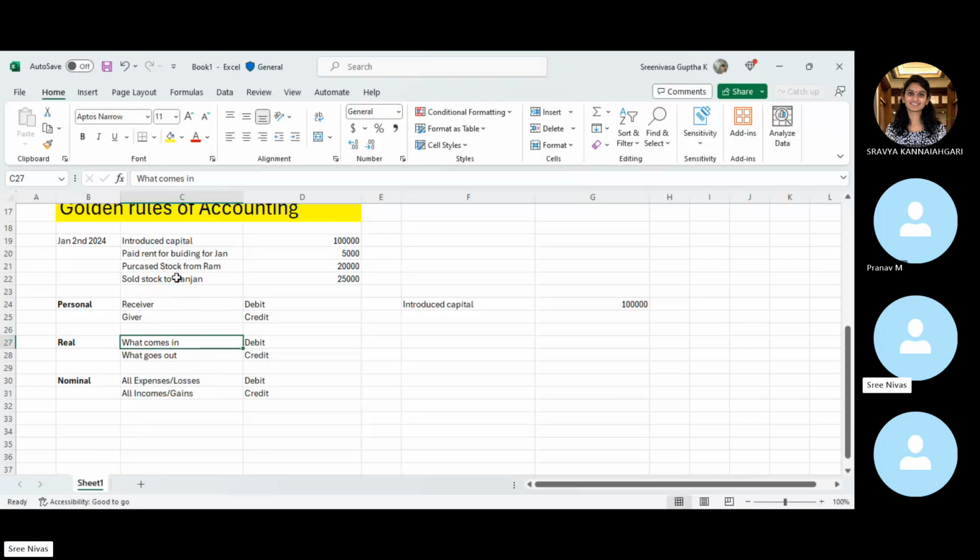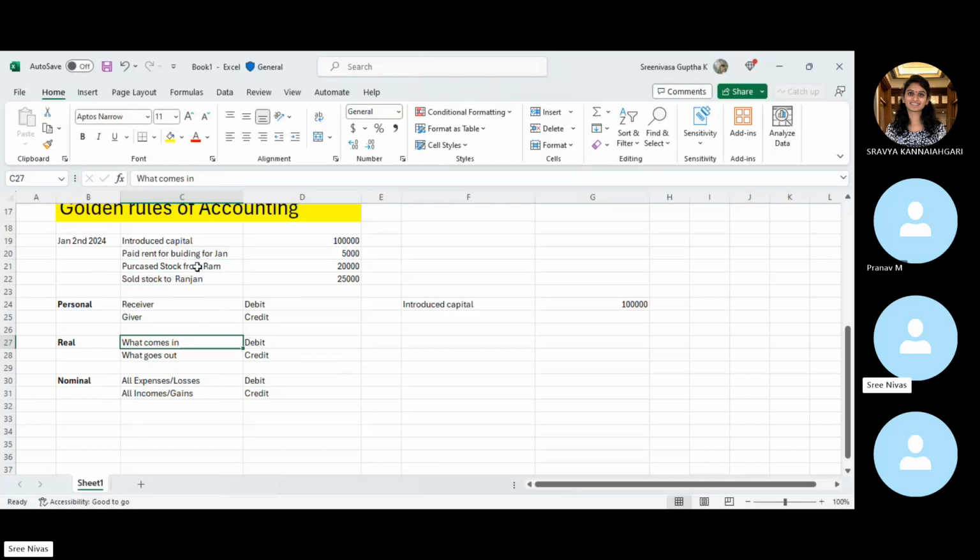And at the same time, there is one more transaction. Sold stock to Ranjan. From our business, what is going out? So it will be credited. It should always be credited, right? The stock in this example is going to reduce. That means we are supposed to credit that one. In the previous example, stock we are receiving, what is coming into your business, that we will debit here. So we will see multiple transactions.